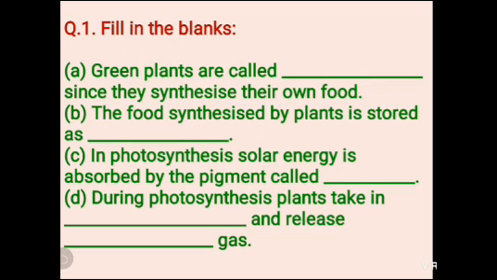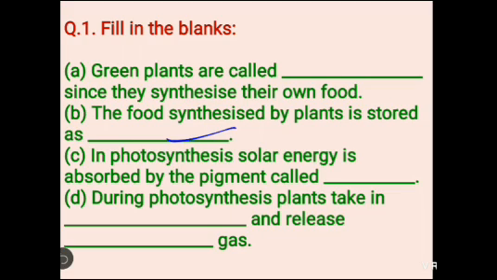So you have to fill the right answer here. And the second one is, the food synthesized by the plant is stored in the form of which component? Here you have to fill the right answer.